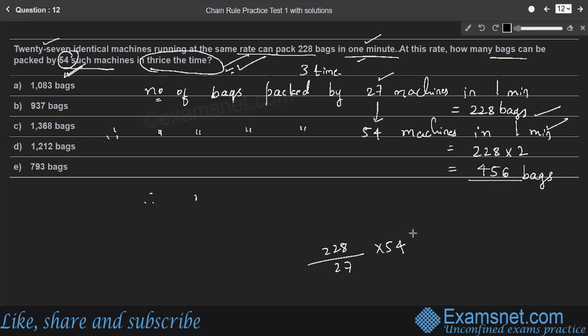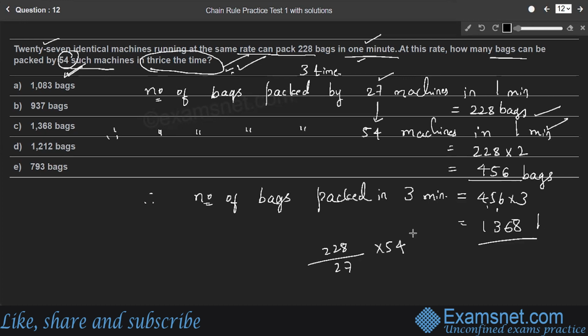Therefore, number of bags packed in 3 minutes, right? This is 456 bags per minute. Therefore, 456 into 3, which is 1368 bags. Therefore, 54 machines can pack 1368 bags in 3 minutes, right? Therefore, option C is the right answer.